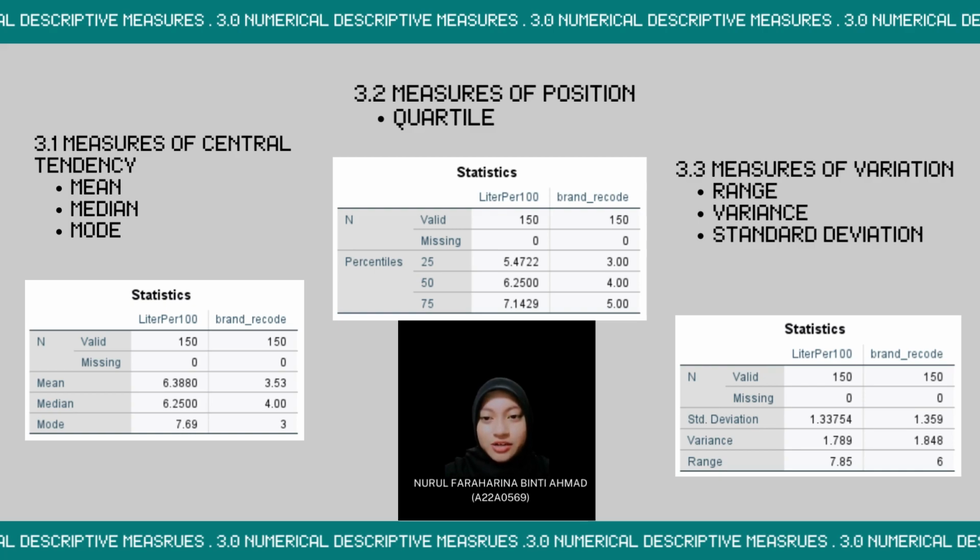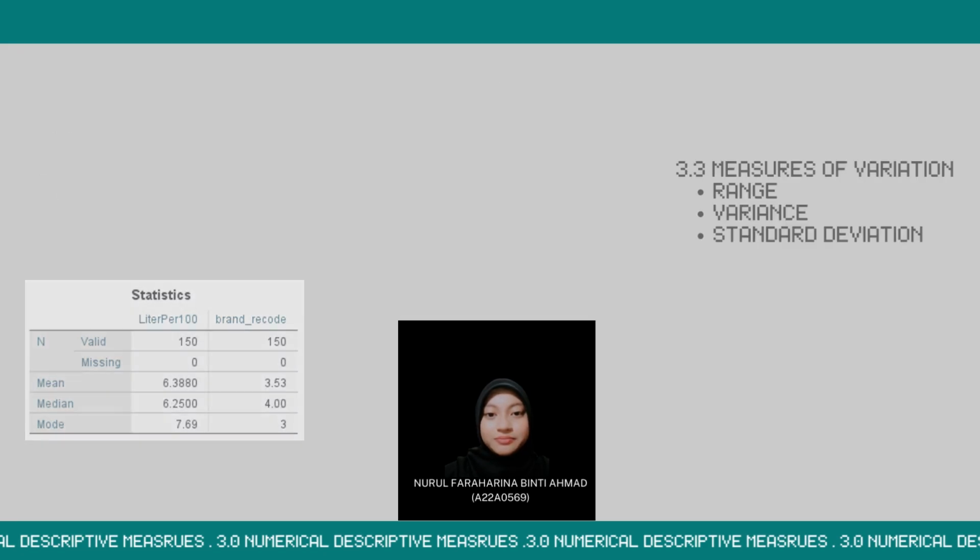In the table, we can see that range for liter per 100 is 7.85 and brand record is 6. For the variance is 1.789 and brand record is 1.848. And for the standard deviation, liter per 100 is 1.33754 and brand record is 1.359.